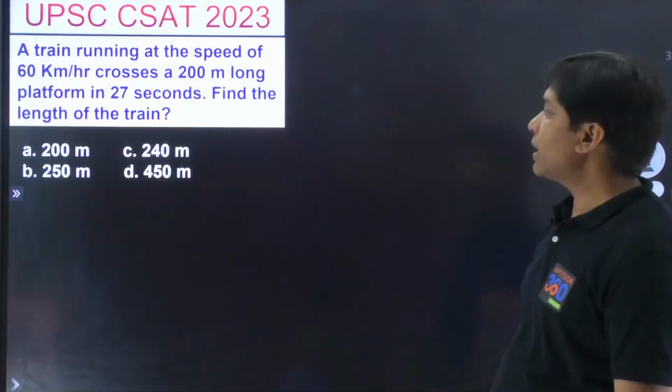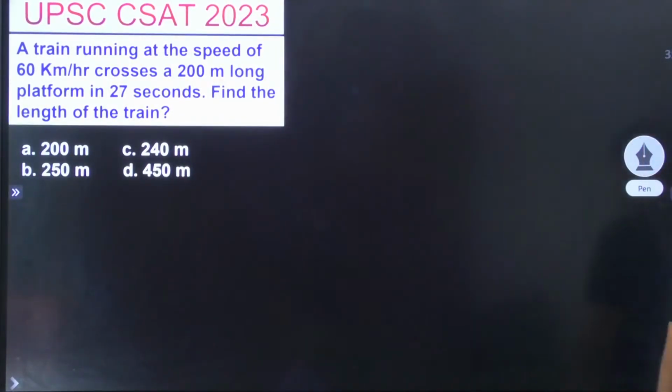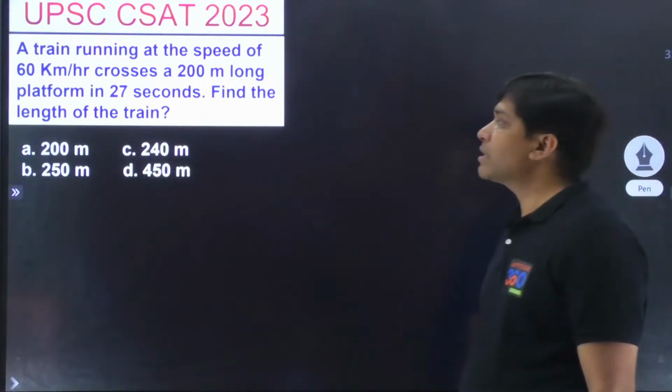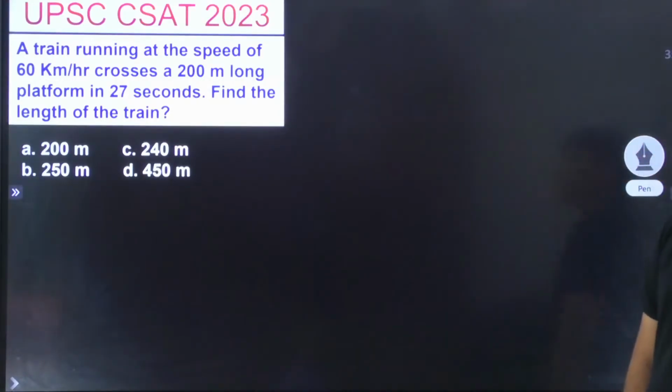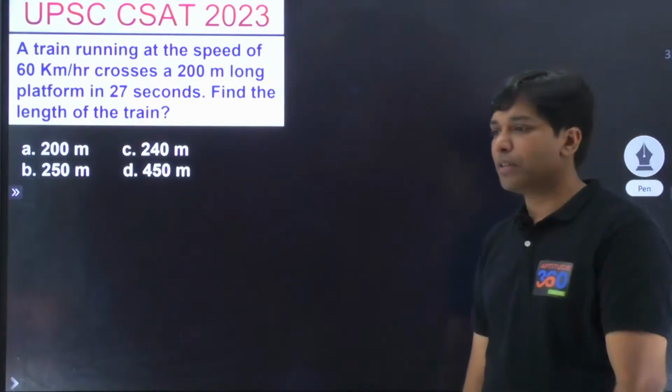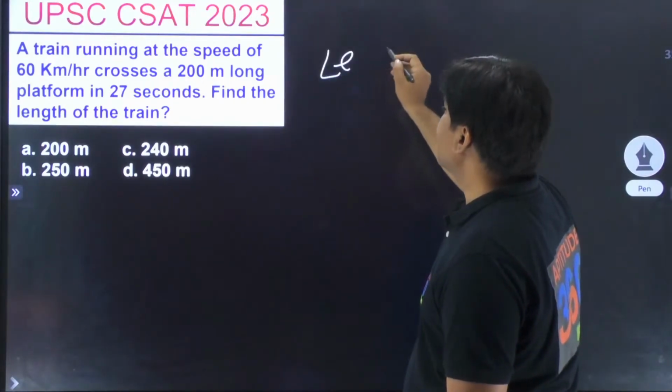Now, let us go ahead and try to solve last problem of the day, which is: a train is running at a speed of 60 kilometers per hour, crosses 200 meters long platform in 27 seconds. Find the length of the train. This has to be simple. What is the total length? कितना length travel करेगा train?